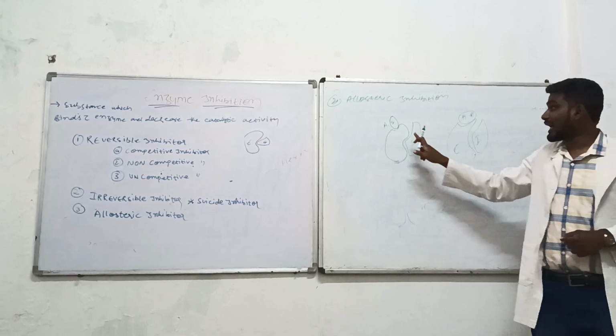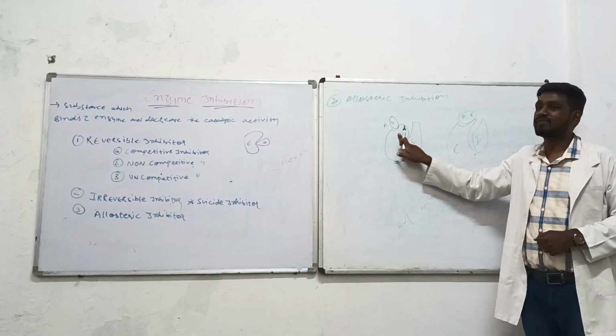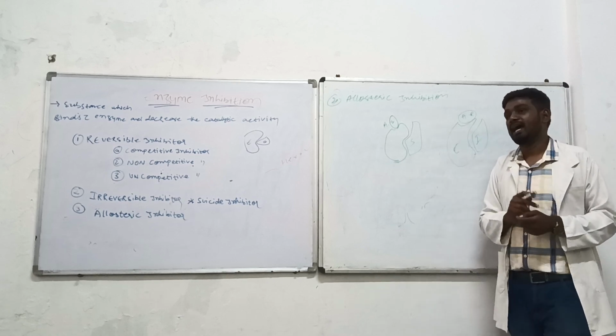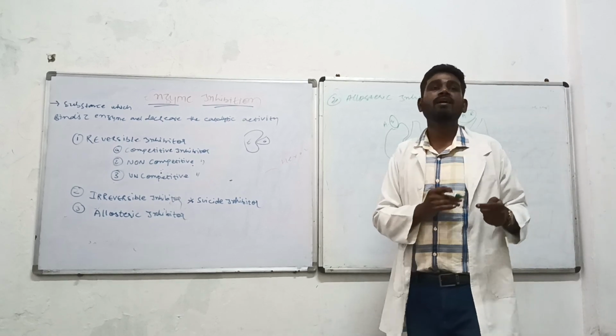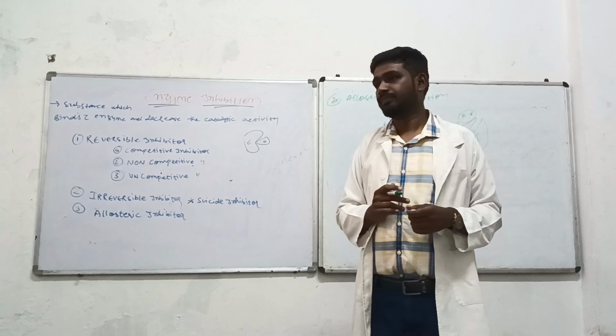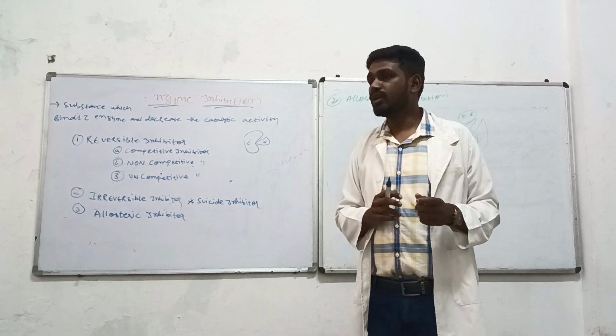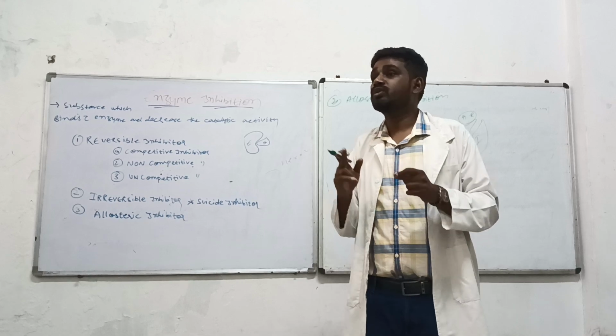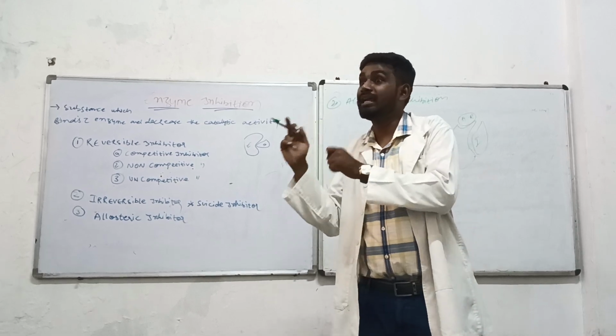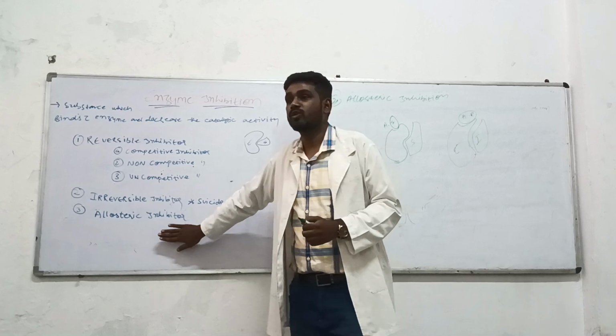So this cleft-like thing, other than the active site, can work in both channels, either in a positive manner or in a negative manner. समझ में आ रही बात? These kinds of things fall under the category of allosteric regulation or allosteric inhibition. Now we are dealing only with allosteric inhibition.